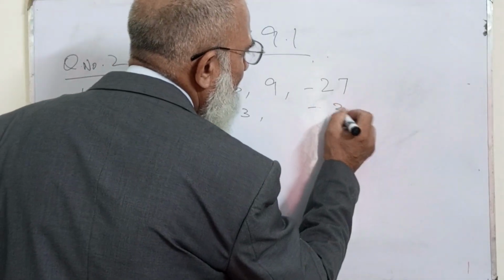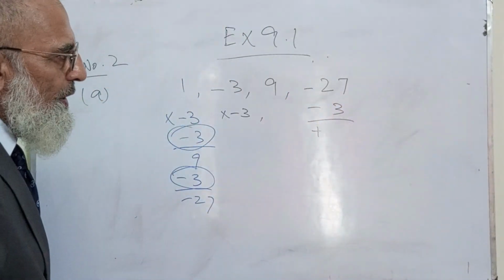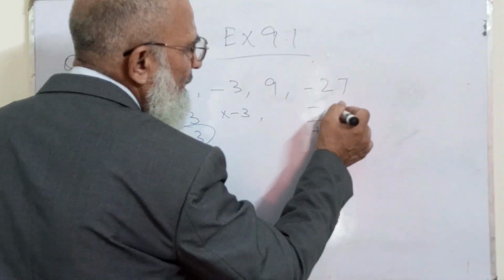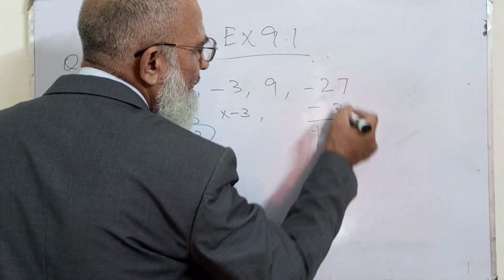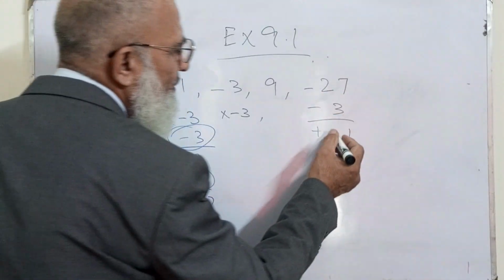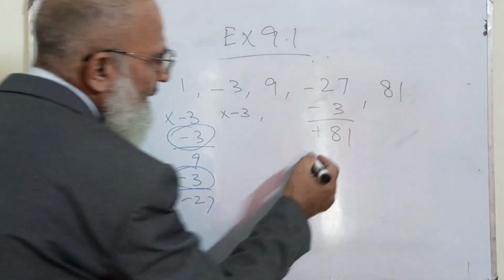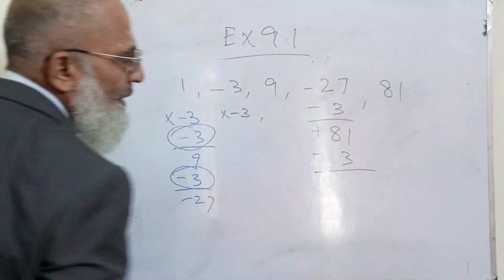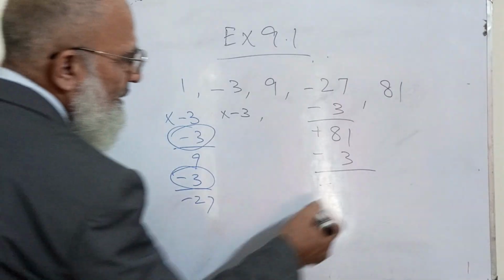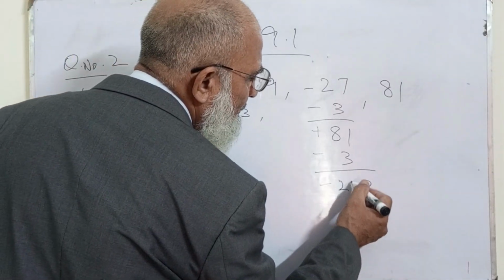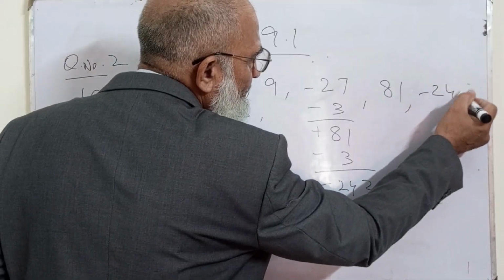So just multiply it with -3. The sign will appear as positive, and 27 times 3 will become 81, and the next to this, since it is minus, will be -243.